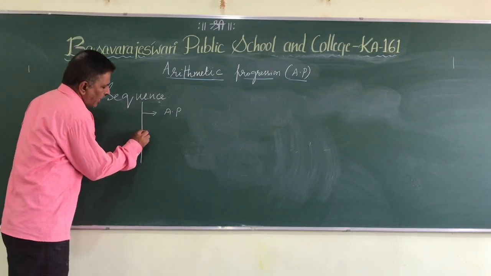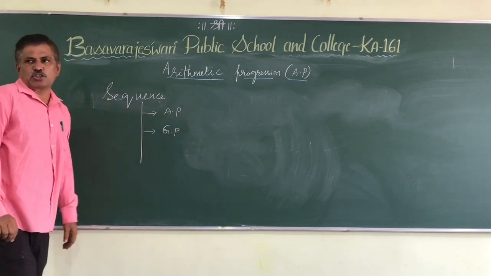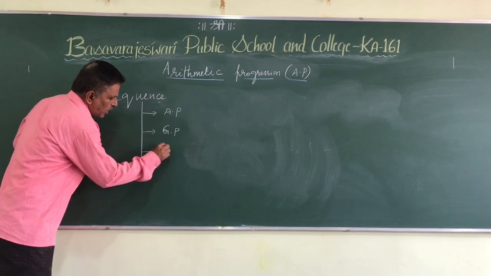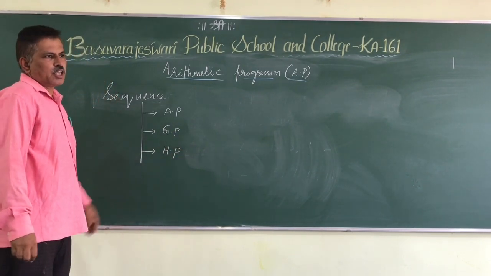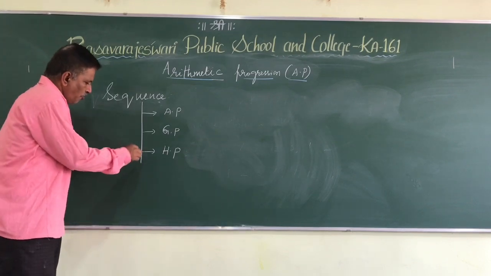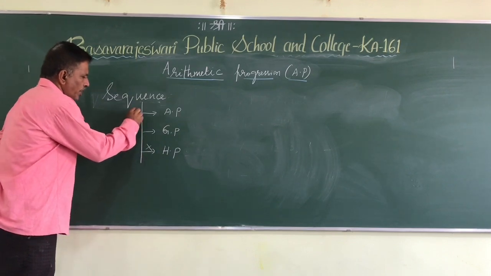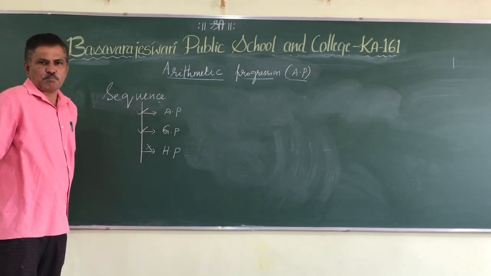Second type is geometrical progression, GP, or geometrical sequence. And the third one is harmonic progression, HP, also called harmonic sequence. For you, harmonic progression is not there. So we have arithmetic progression as well as geometrical progression.